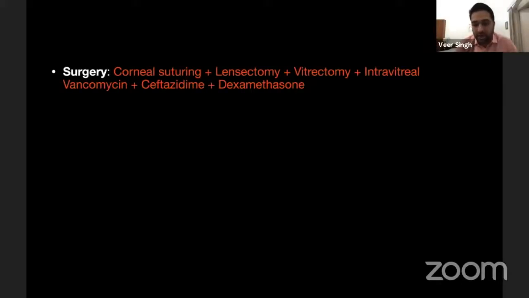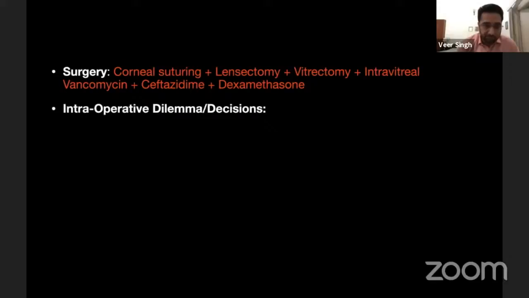What I do is I take an AC sample and a vitreous sample, and then I send it across to the lab. We have an in-house lab, and they just do a basic Gram stain and KOH. Meanwhile, I'm done with the vitrectomy. At the end of surgery, I get a report saying whether it's a fungus or a bacteria. It came out as gram-positive cocci, so I injected vancomycin and dexamethasone.